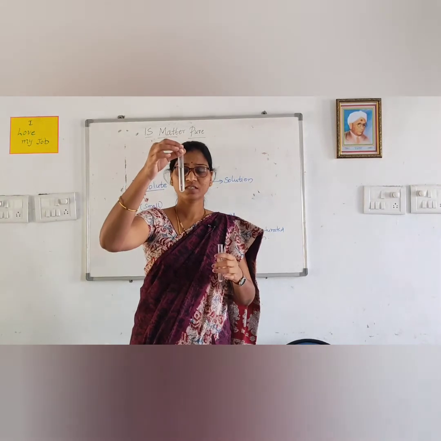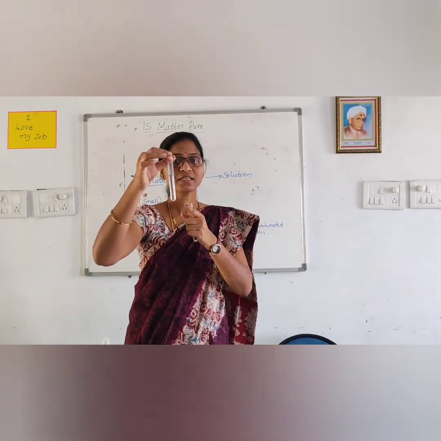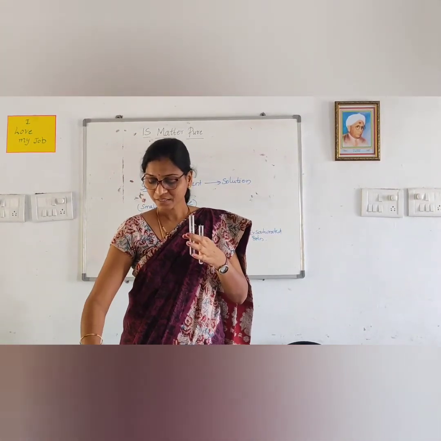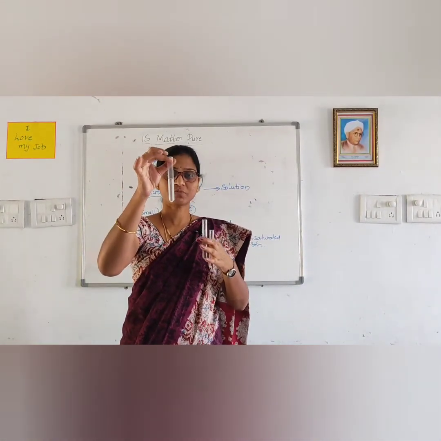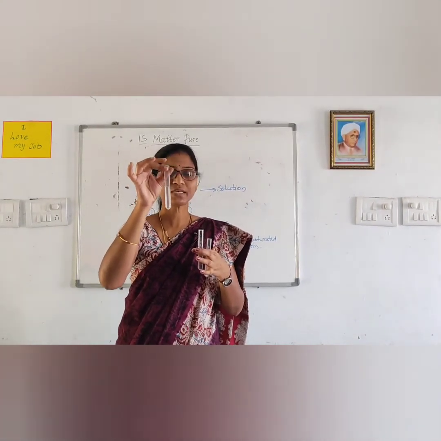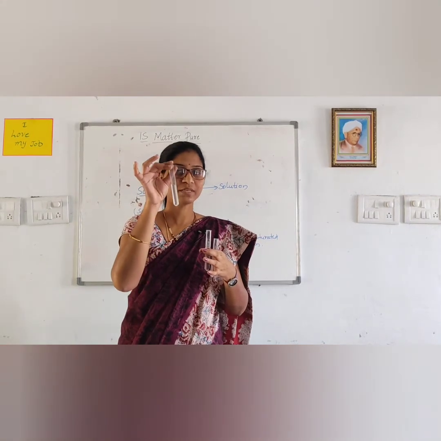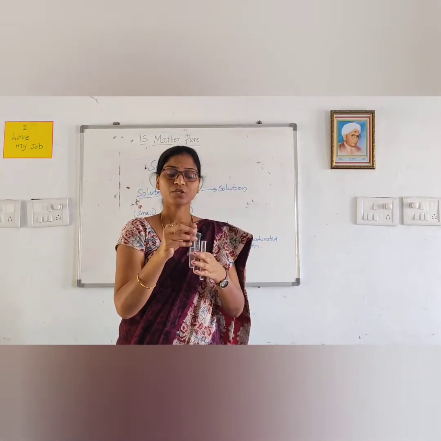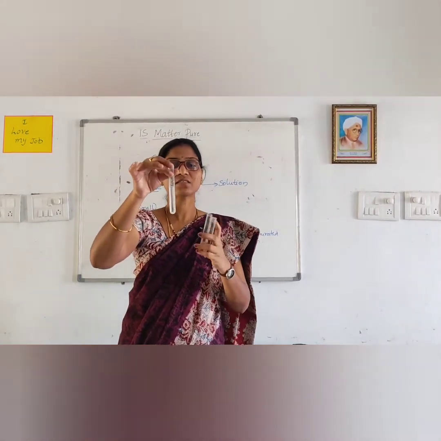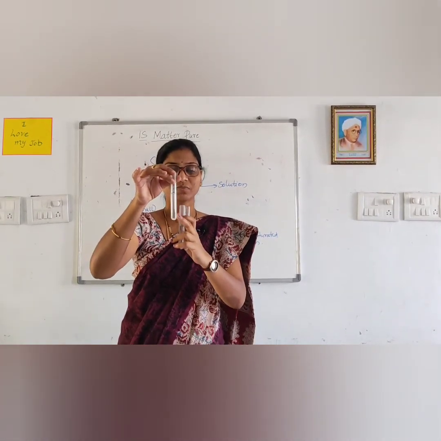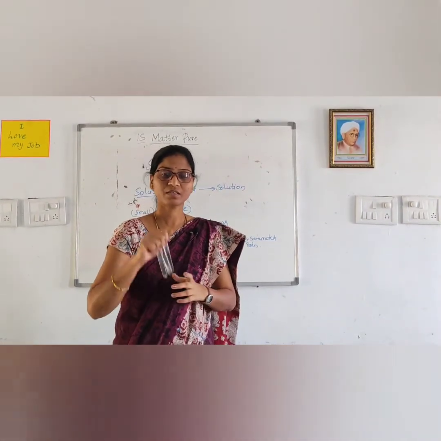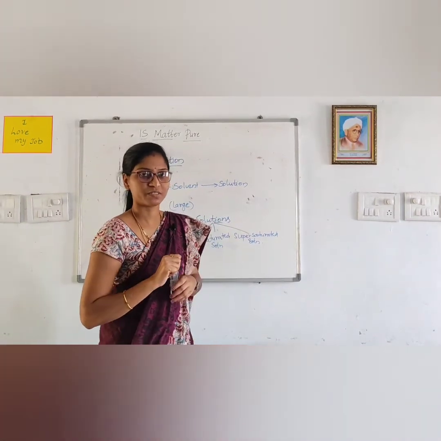See, in the first one, the solute which we are adding is very less, hence it is an unsaturated solution. And in the second one, the solute which has been added in the solvent is uniformly distributed, so it is a saturated solution. The solute and solvent are evenly distributed. And in the third one, excess of solute is settling at the bottom, then it becomes the supersaturated solution. Yes children, these are the different types of solutions.